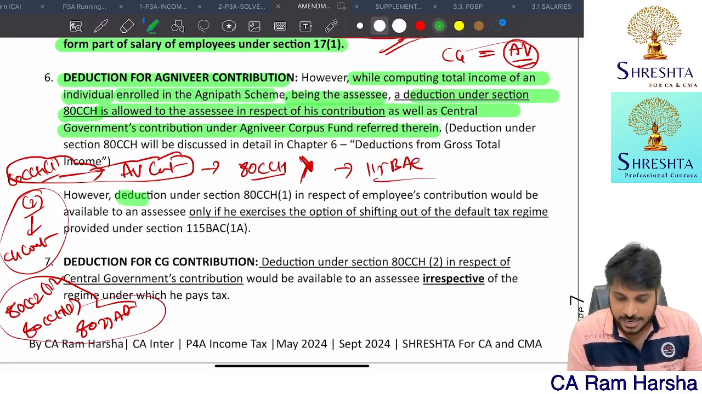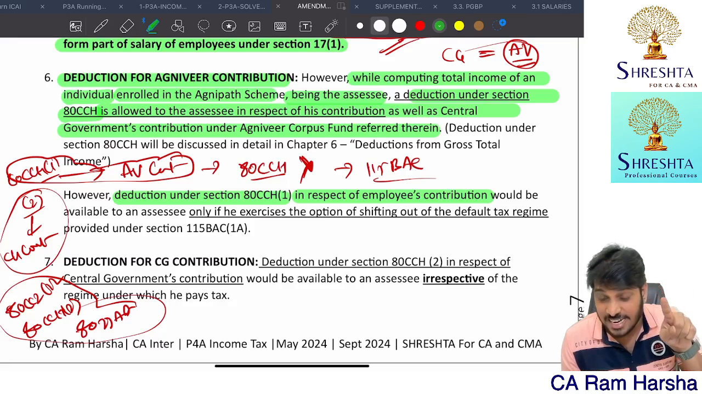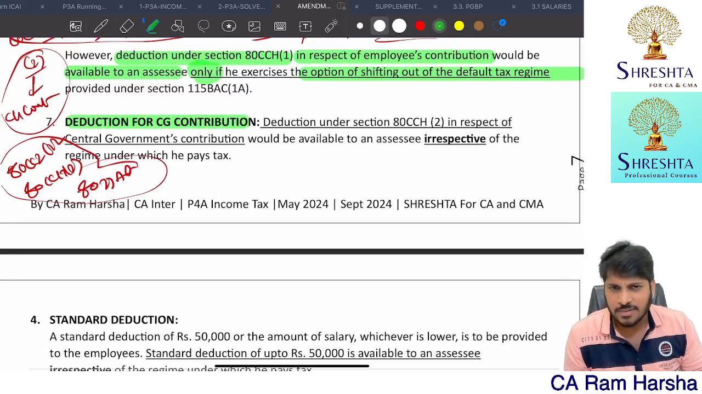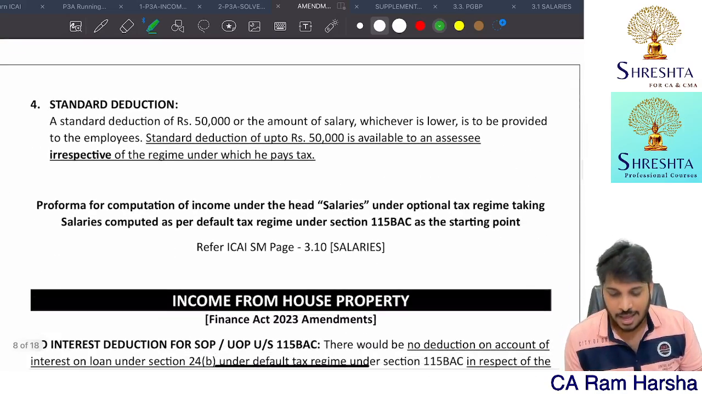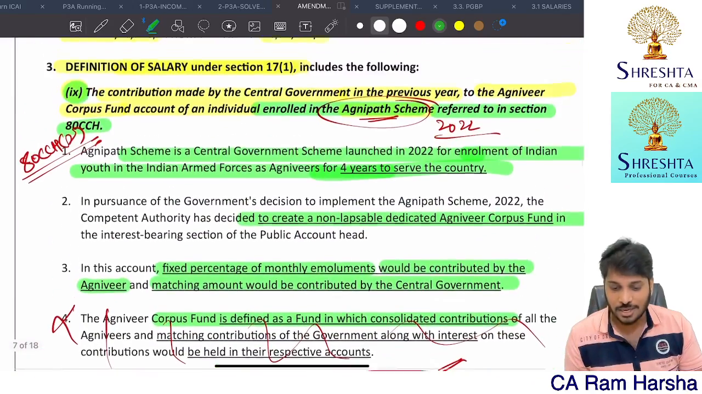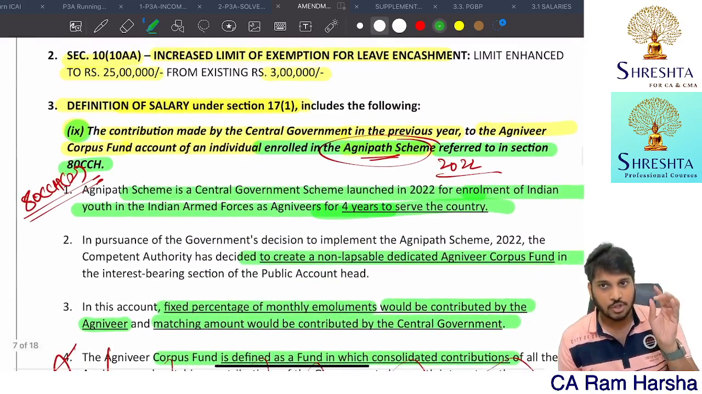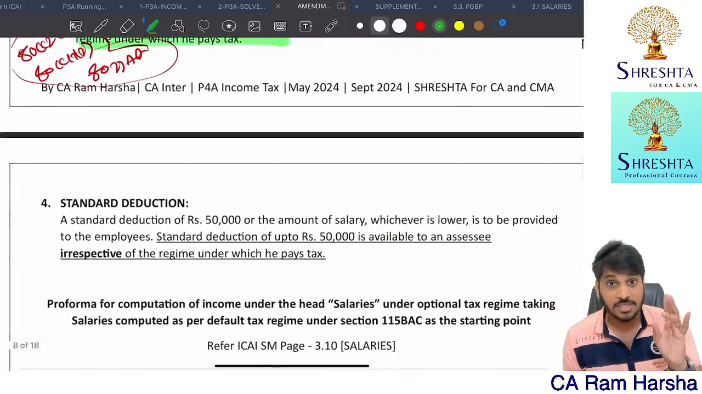So, deduction under 80CCH subsection 1 for employee contribution, nothing but the Agniveer contribution, is available only if you opt out of the default tax regime, which means you are not choosing the default tax regime. And whatever the central government is contributing, under 80CCH subsection 2, you can claim irrespective of any regime. And that's it. That's about the Agniveer scheme, salary definition amendment. 3 amendments I have covered. 1, rent-free accommodation. 2, another amendment which I have covered is the definition of salary. 3rd amendment which I have covered is the Agnipath scheme.